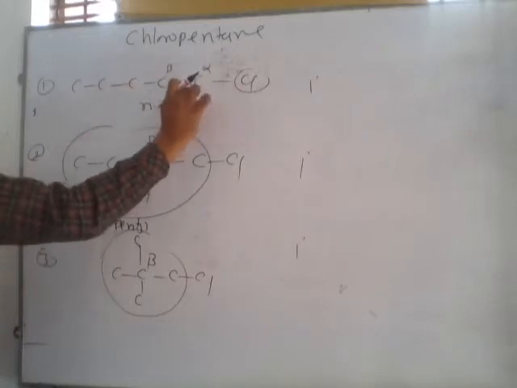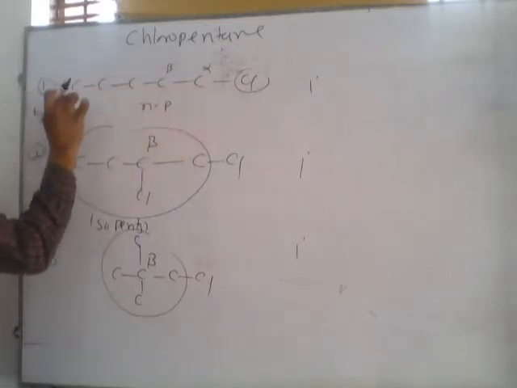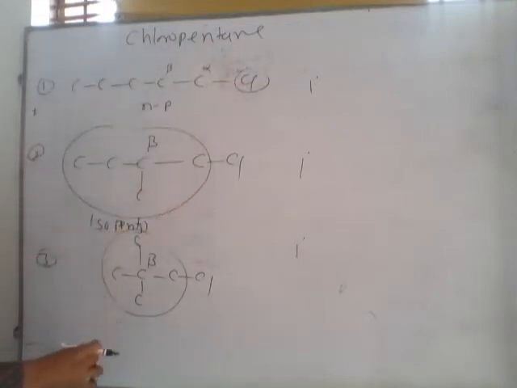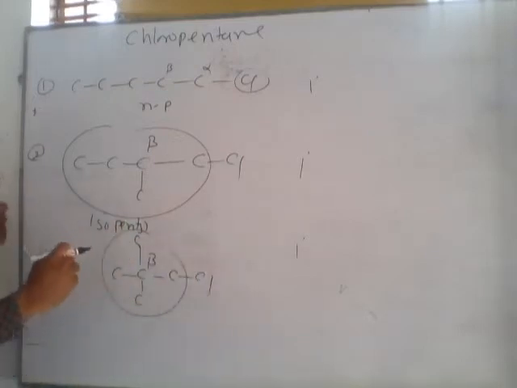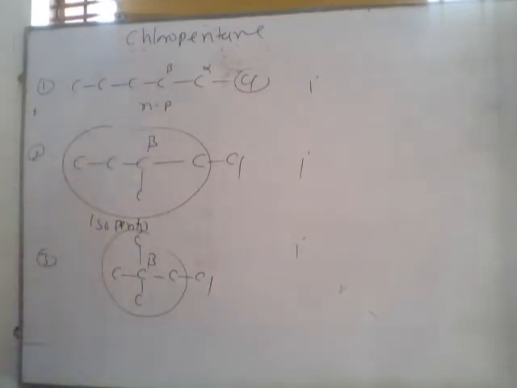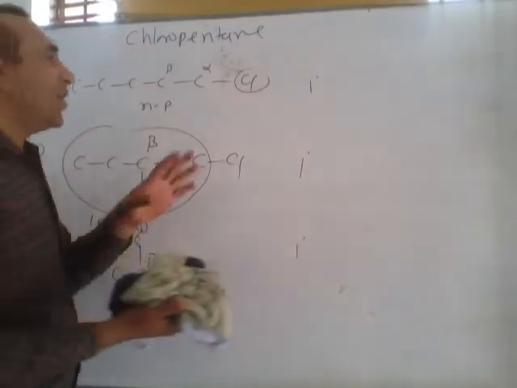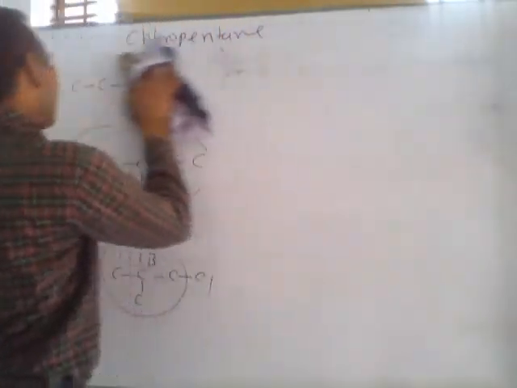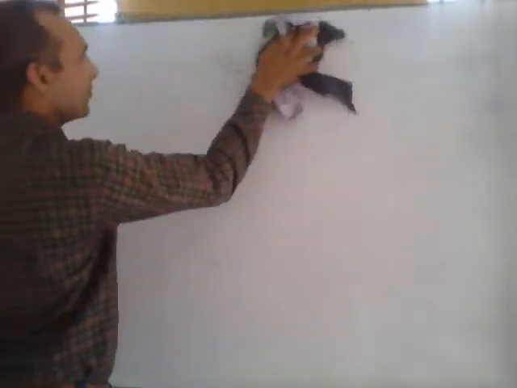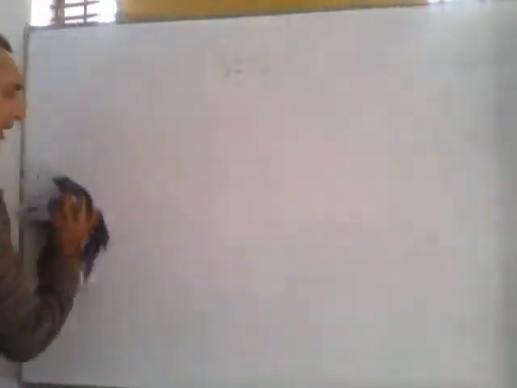In this compound, there are a total of 5 carbons present in the structure, and this is normal pentyl chloride. This is isopentyl chloride. This is neopentyl chloride. Can you guess the IUPAC name of this compound? Easily. But these are not primary, secondary. These are all primary compounds. So primary, secondary alkyl halide is based on the number of beta carbons, but iso, neo, and normal we see on the basis of chain isomerism. Okay.